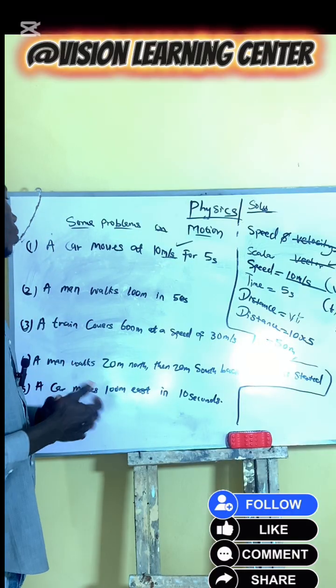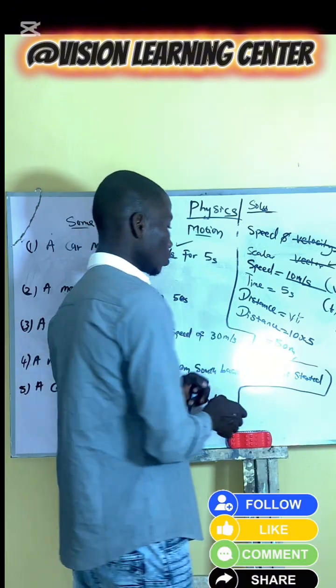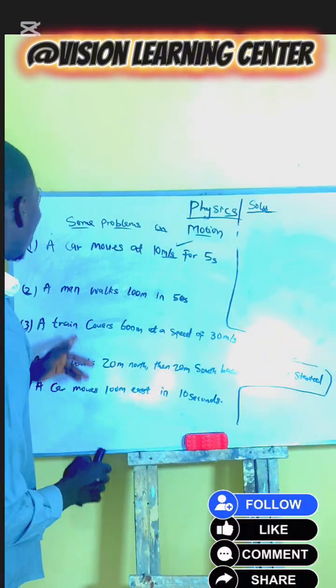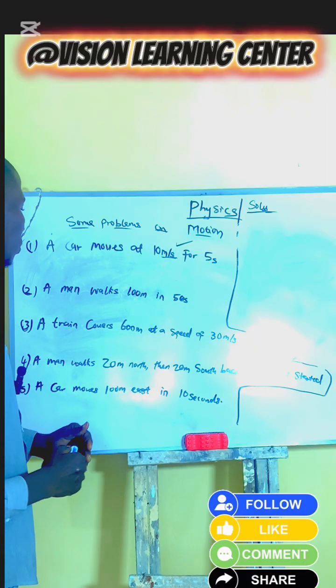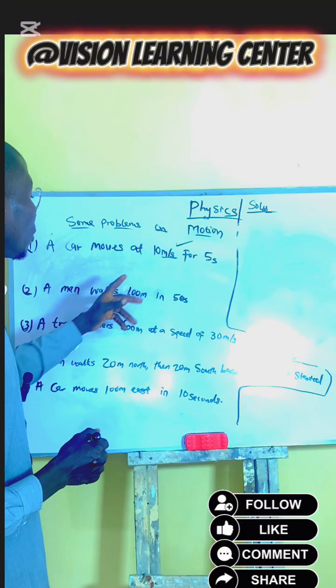So we have solved number 1. Let's go over to number 2. Number 2 says a man walks 100 meters in 50 seconds.